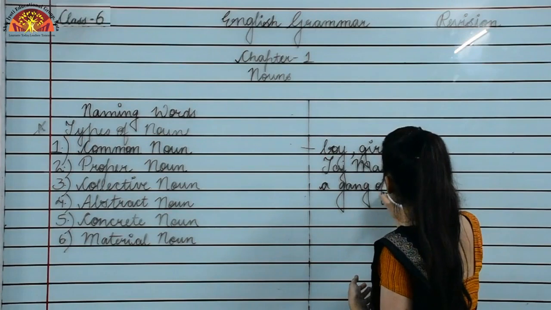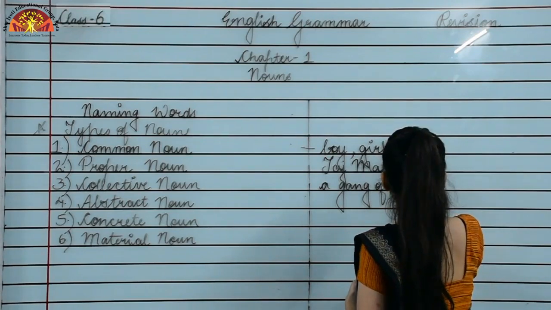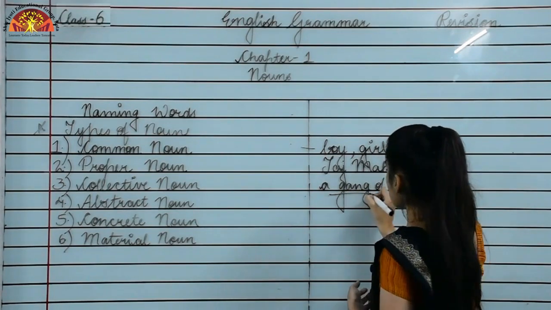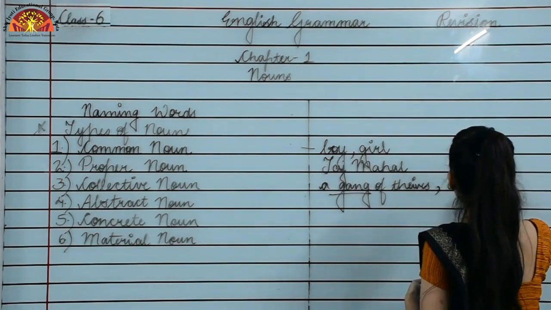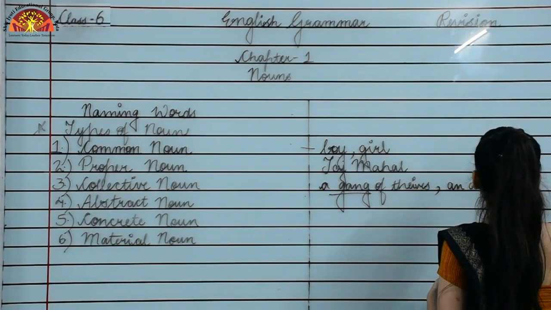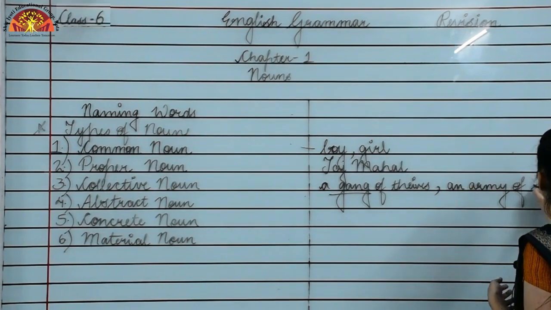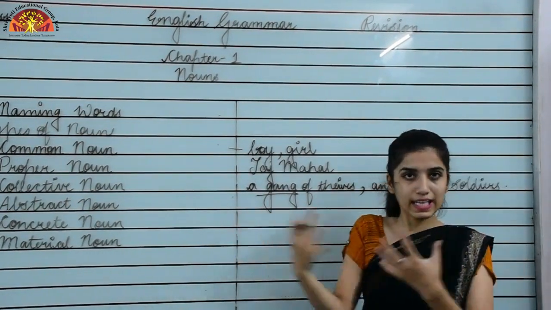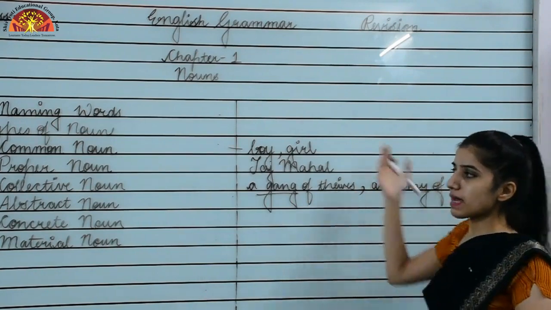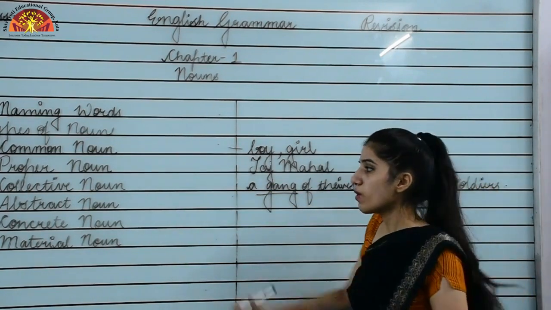A gang of thieves. So gang is what? Collective noun. One more example I am writing. An army of soldiers. So army is again representing the whole class. So gang and army are the examples of collective noun.